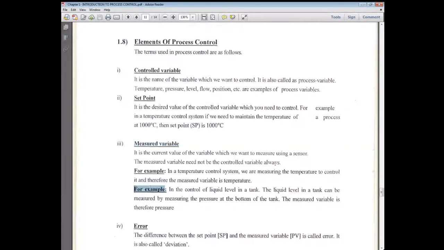There is another example here. In the control of a liquid level tank, the level can be measured by measuring the pressure at the bottom of the tank. So the measured variable is what? Pressure. If the pressure is more, level is more. If the pressure is less, level is less. Remember instrumentation measurement 1?